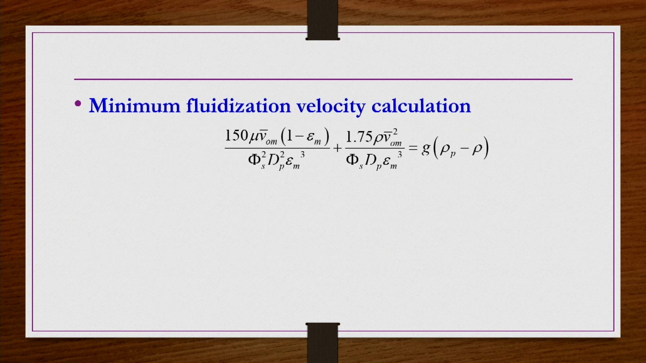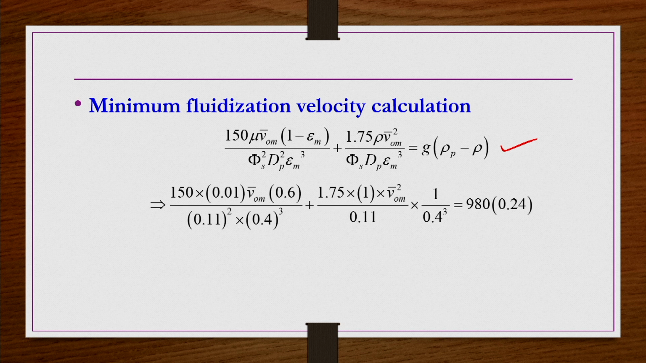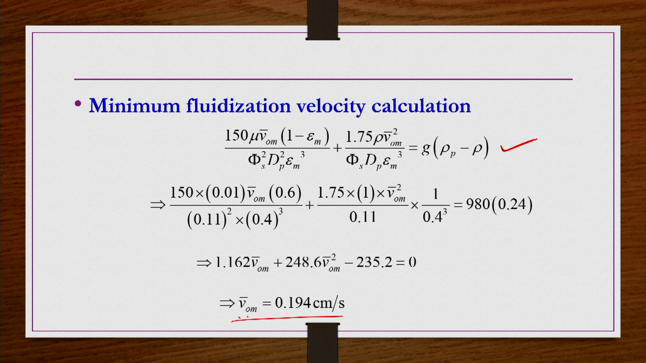So, for the minimum fluidization velocity, this is the equation; we have done several problems, right. Here everything is known except the minimum fluidization velocity V_0m bar. Now, in this equation you substitute all the terms and then simplify. Okay. I have done this one in CGS units. So, then you will get V_0m bar as 0.194 centimeter per second.